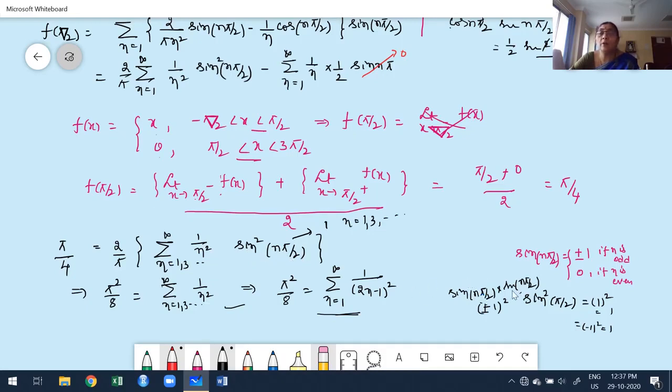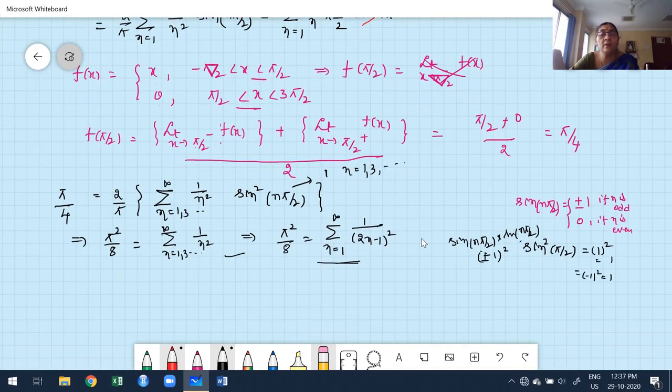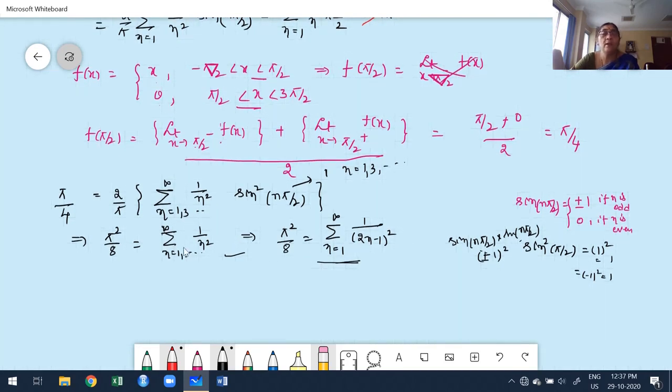Sin square n pi by 2 is nothing but sin of n pi by 2 into sin of n pi by 2. Plus or minus 1 whole square is plus 1 only. Even though it is minus 1 or plus 1, the square of that is plus. Therefore, finally we get 1, 3, etc. to infinity. This can also be written as 2n minus 1 whole square for n ranging from 1 to infinity. You already know how to change the odd values of n to the range 1 to infinity. Now this is the required result in the problem. I think it's clear. Now move to the next problem.